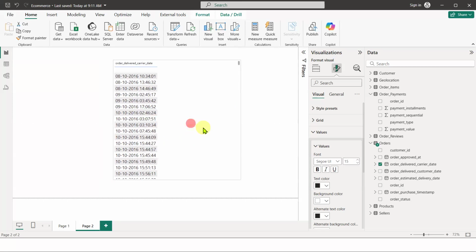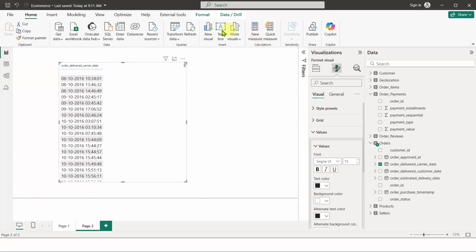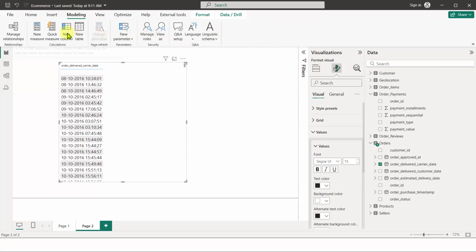Okay. At the moment, we have the order delivery carrier date. Let me try creating a table for this. It is not going to get connected. It will show some error actually. It is not entirely going to happen, and that is because of the time aspect of it. Each time is unique.